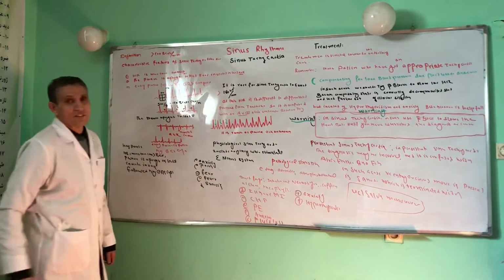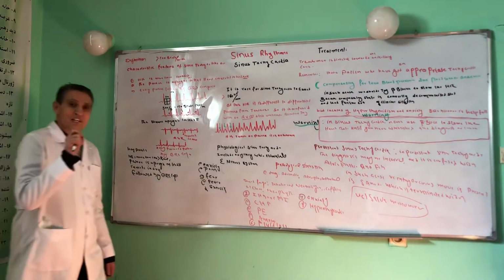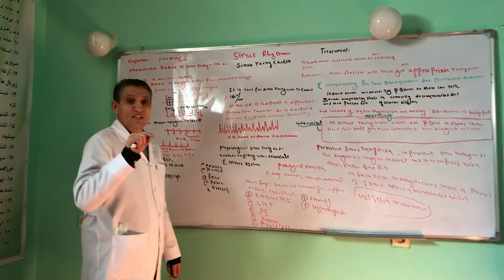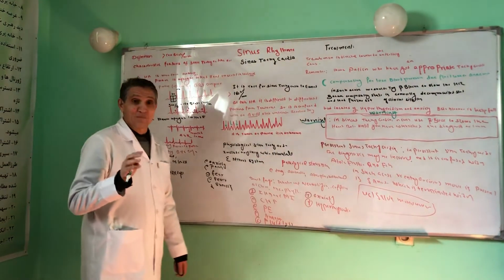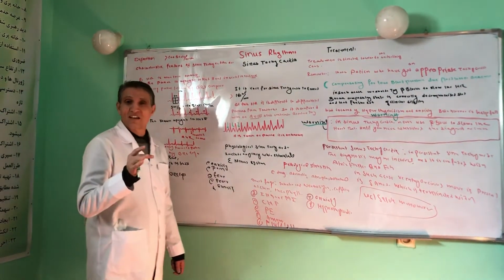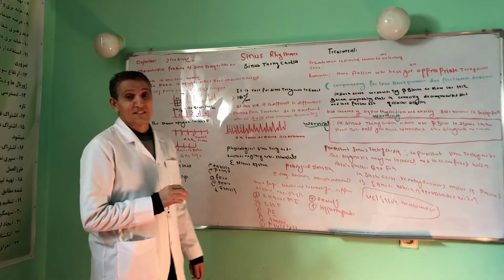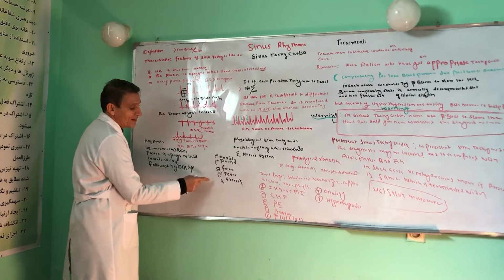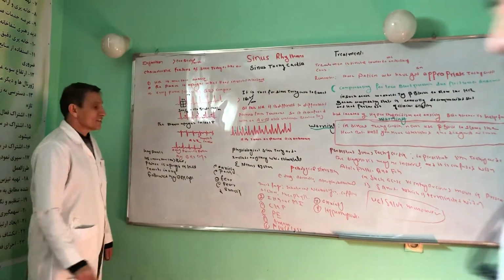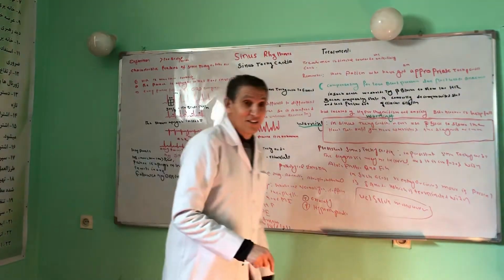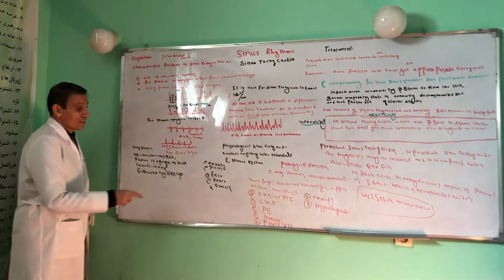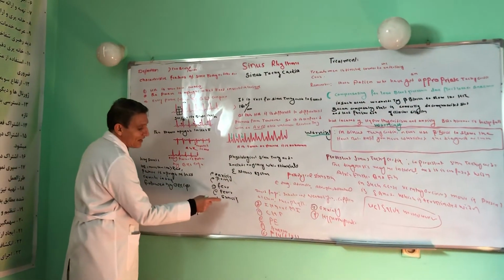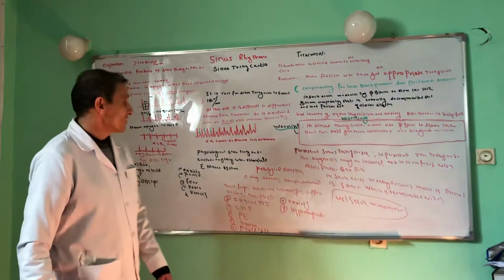The physiological causes of sinus tachycardia include those things which stimulate the sympathetic nervous system. For example, anxiety, pain, stress, fear, fever, and exercise. This is the physiological cause of sinus tachycardia. Before, I made a mistake and told you about the drugs, but drugs are not included in this case. In this case, just anxiety, pain, fear, fever, and exercise. These are the physiological causes of sinus tachycardia.